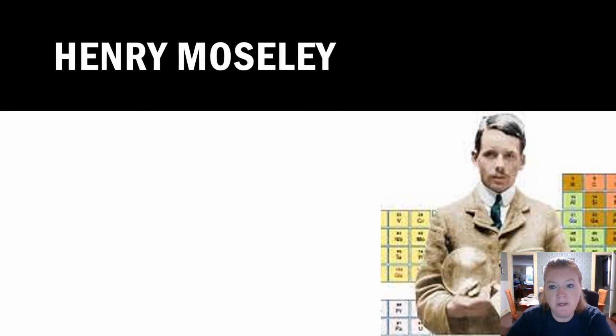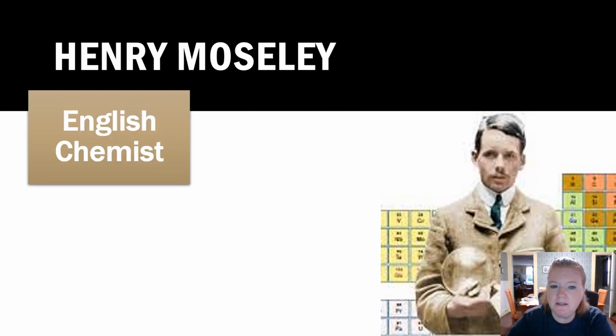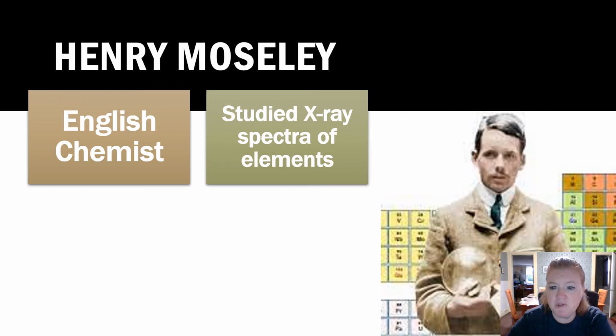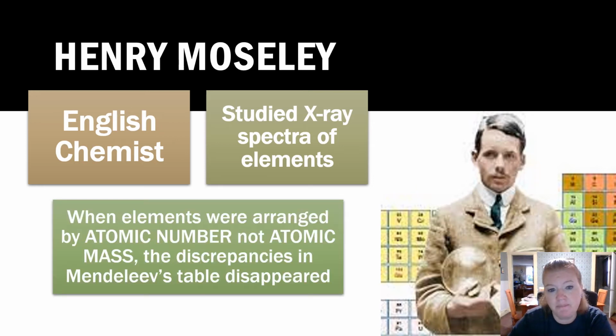Now we move on to Henry Moseley. He was an English chemist, and he studied the X-ray spectra of elements. So remember we talked about the line emission spectrums? He studied those. And in that process, he realized that when elements were arranged by atomic number, remember that's the number of protons in an element, not atomic mass, the discrepancies that Mendeleev had that he couldn't explain, poof, gone. So he's like, oh, ta-da, we have to arrange them by atomic number, not atomic mass.